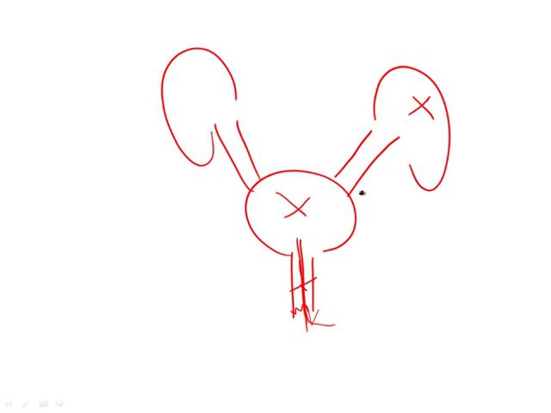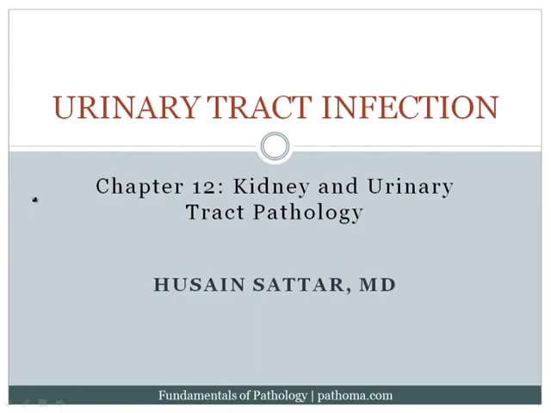Now, when you have inflammation of the bladder, that is called cystitis. And cystitis will present with dysuria, which is pain with urination, urinary frequency, urgency, and suprapubic pain. And one of the interesting things about cystitis is that systemic signs are usually absent. With that background in mind, let's go ahead and read what we have in the text.